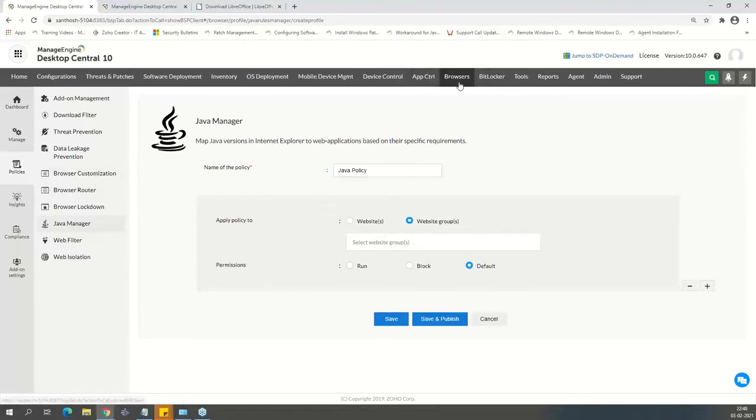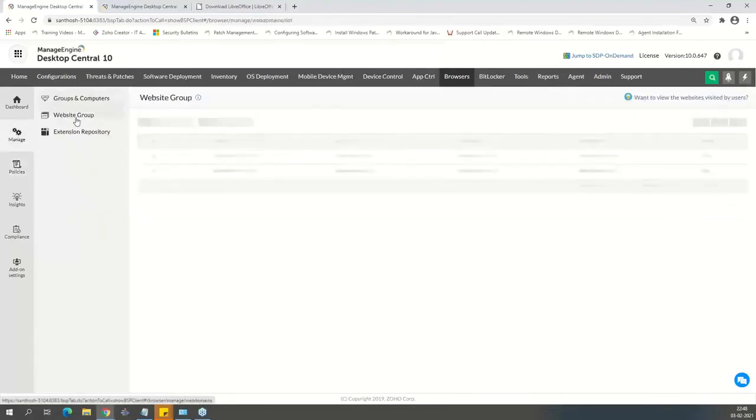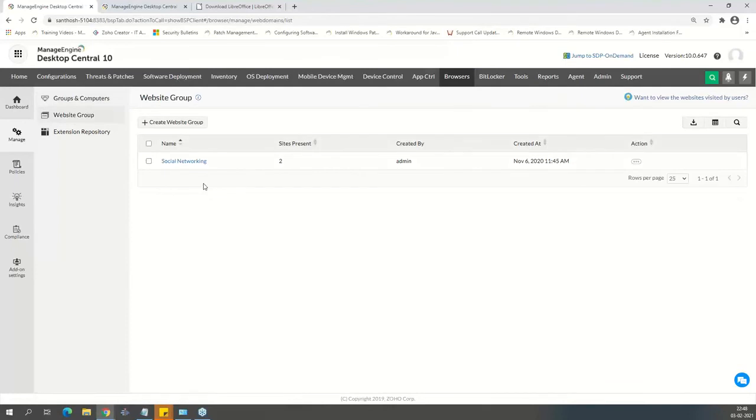So let's go to browsers, and then I go to manage. I create different website groups, say for example, a social networking group, or you can create your own office or intranet portals, or the whitelisted URLs that you have, right? These things can be created into website groups, and you can map those policies to that.